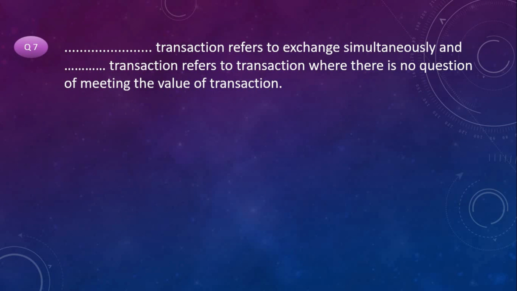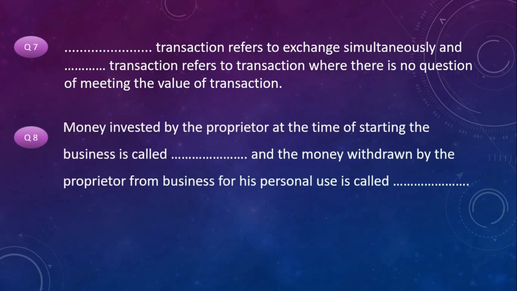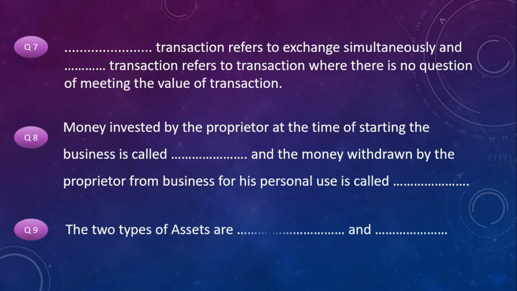The next question. Dash transaction refers to exchange simultaneously and dash transaction refers to transaction where there is no question of meeting the value of transaction. Eighth question: Money invested by the proprietor at the time of starting the business is called dash and the money withdrawn by the proprietor from business for his personal use is called dash. Ninth question: The two types of assets are dash and dash.